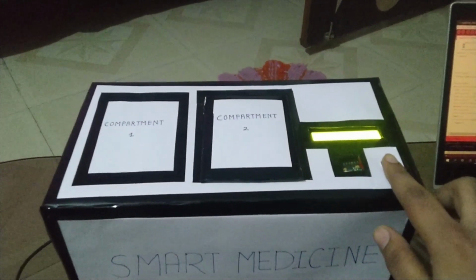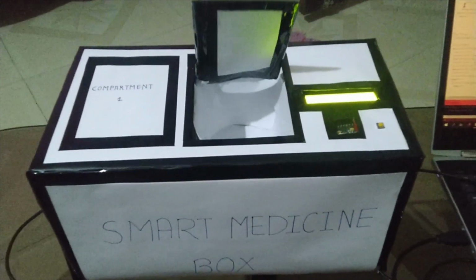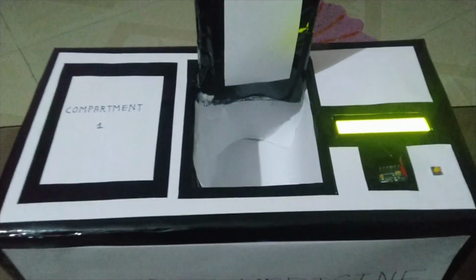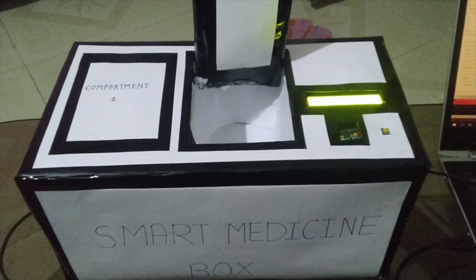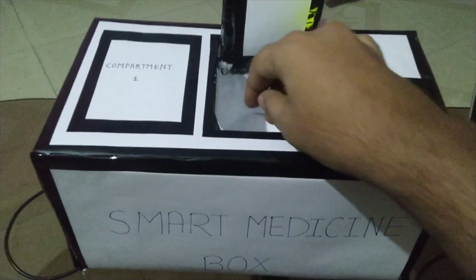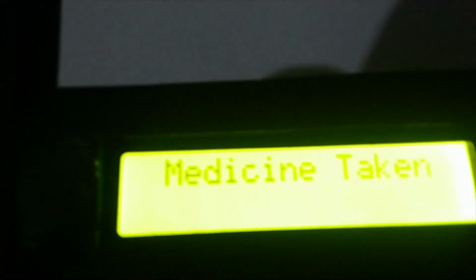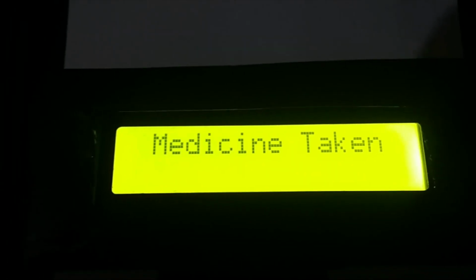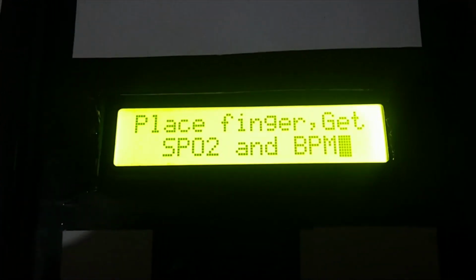So when the user presses the switch, the buzzer will turn off and opens the compartment which contains the medicine for that particular time. And after taking the medicines from the compartment, it will automatically turn off and stores the data that medicine has been taken from the Medbox. After this, the user will be asked to measure his pulse rate and blood oxygen.